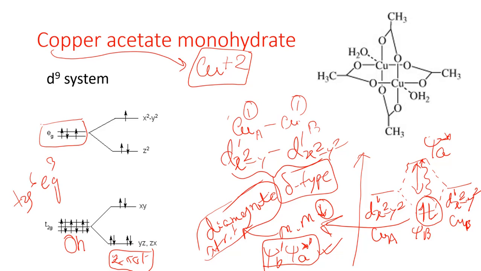Okay, so I am now summarizing once again. First of all, copper acetate monohydrate is unstable as a monomer, and therefore it is dimerized.